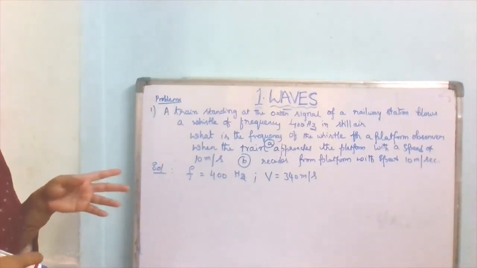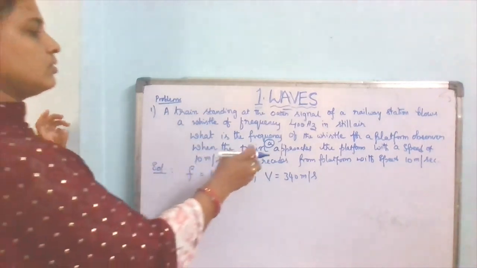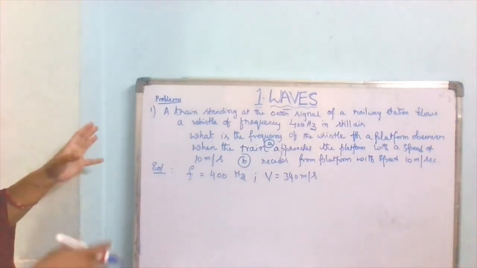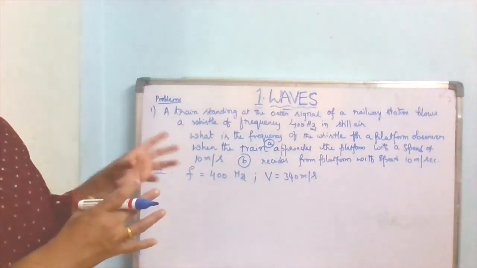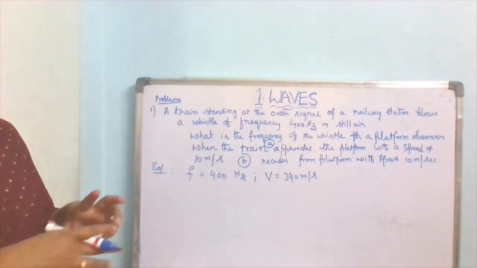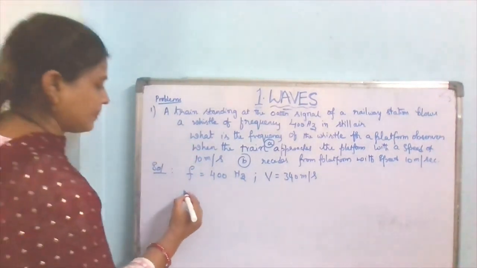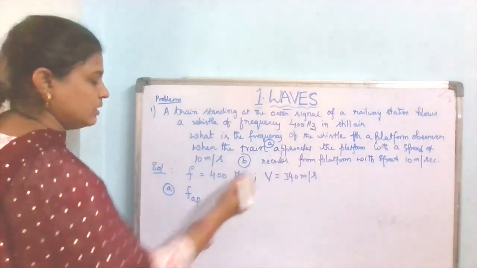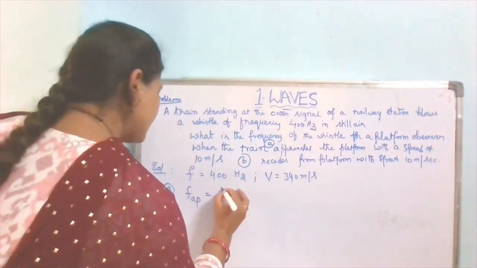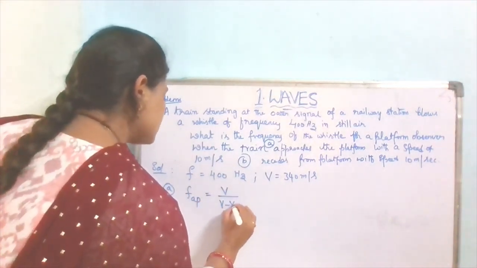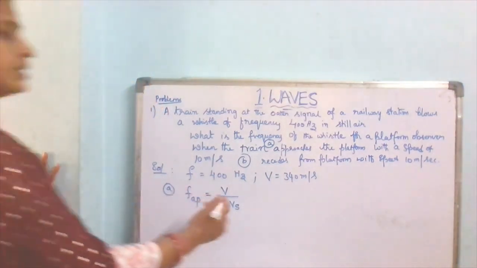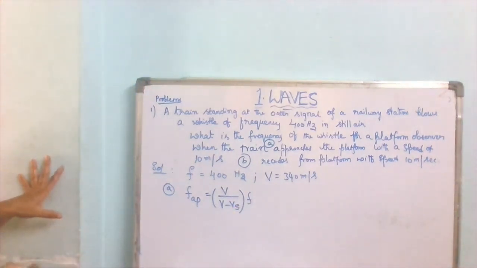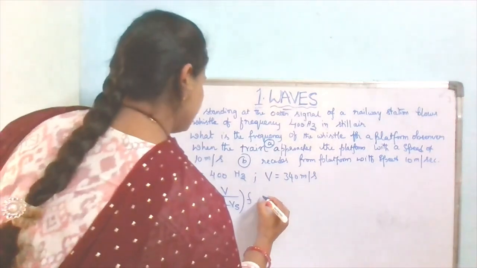While it is approaching the platform, the train is moving, so the source is moving and the observer is stationary. And what is the formula? Apparent frequency while approaching equals V by V minus Vs, as the source is moving, into the original frequency. So how much is it? We have, that is equals to, V is how much?